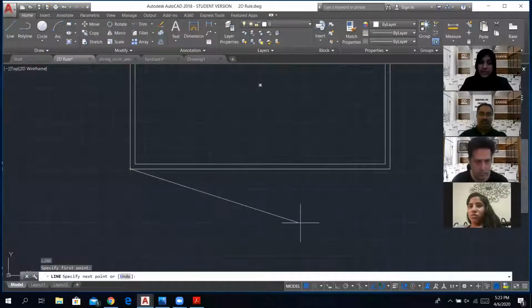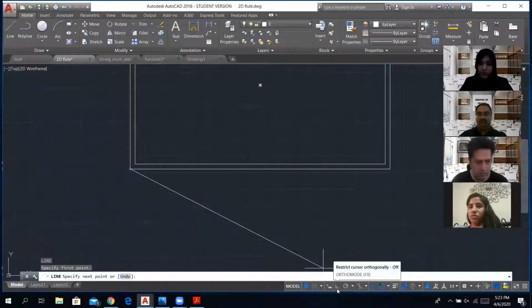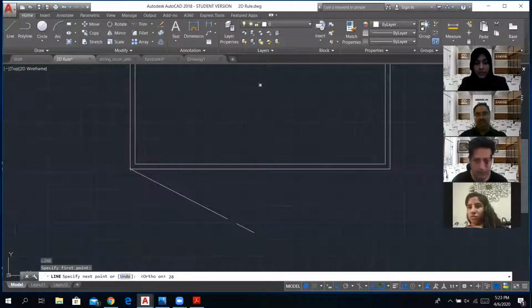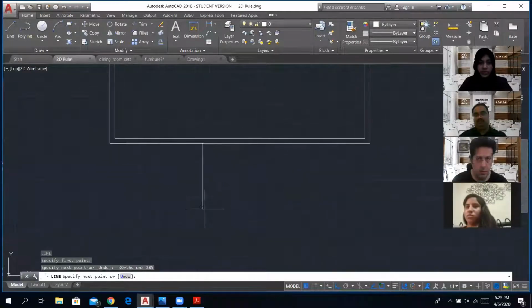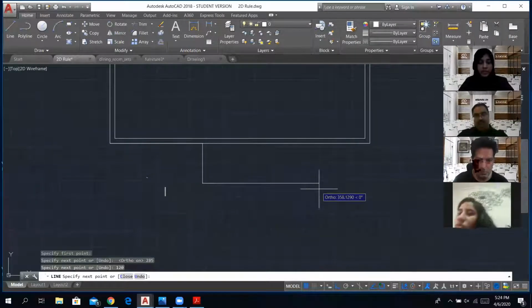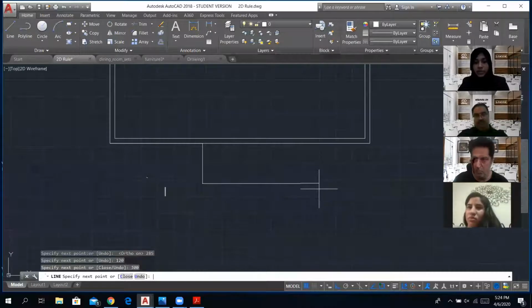As I mentioned before, we have a few settings here. This one is the auto mode, meaning it's going to restrict the lines to 90 degrees. I'm going to turn that on. Now my lines are restricted only in these directions, at 90 degrees. So I'm going to go ahead and type in 285. This is how you specify the distance for the line. Enter. My line has reached here. Now I'm going to go around 120 cm, then maybe a 300 cm length.